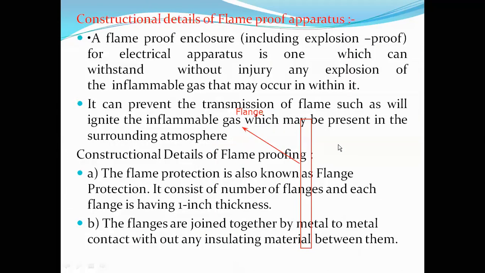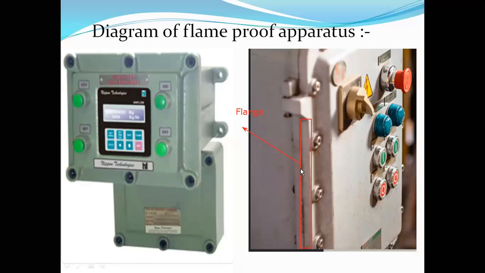Construction. The flame-proof protection is also known as flange protection. It consists of a number of flanges, and each flange is 1 inch thick. Next, the flanges are joined together by metal to metal contact without any insulating material between them. There should not be any insulating material, because the reason is very simple. In case any spark is produced inside the apparatus, if it contains some insulating material like rubber, which may catch fire, that will defeat the very purpose of manufacturing the flame proof apparatus. That's how it is.